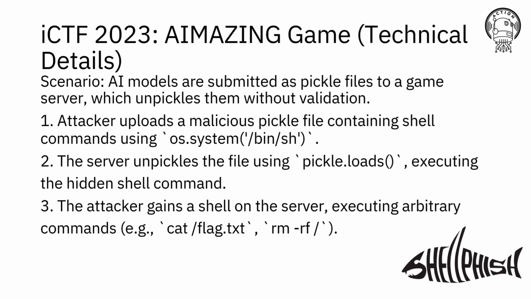Let's take a closer look at an example of a malicious pickle payload. This specific payload uses the os.system function, which allows shell commands to be executed. In this case, the command /bin/sh opens a shell on the system. When the server deserializes this payload, it effectively runs this command, giving an attacker shell access to the system. This is a clear demonstration of how dangerous insecure deserialization can be. Without proper validation, you are allowing untrusted code to execute on your system, and the consequences can be severe.